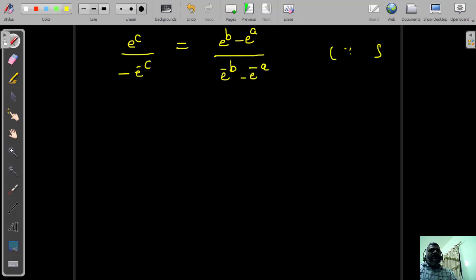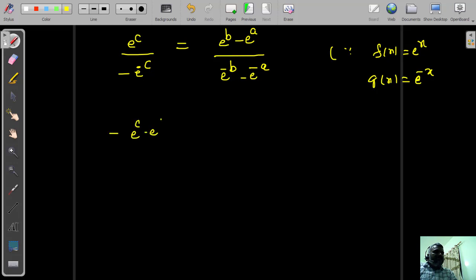F dash of c means you will get here e to the power of c divided by g dash of c, minus e power minus c, which is equal to f of b, which means e to the power of b minus e power a divided by e power minus b minus e power minus a. Once again I'll write here, we have f of x is e to the power of x, g of x equal to e power minus x. So here negative x is there in the denominator. So e power minus b minus e power minus a. Here is the derivative part.